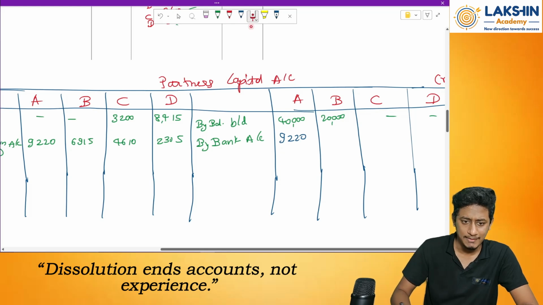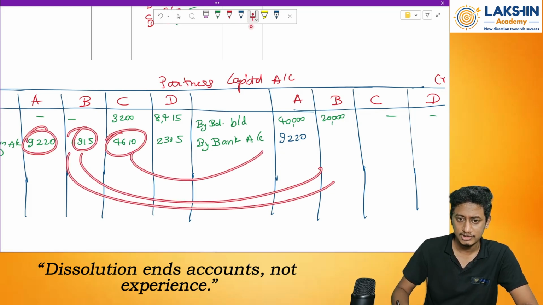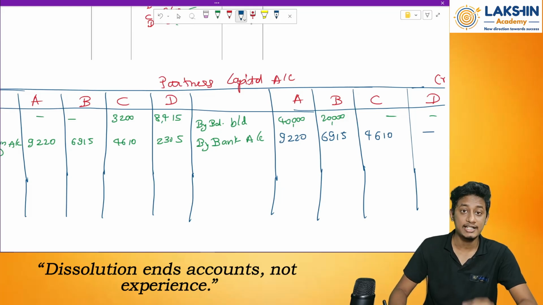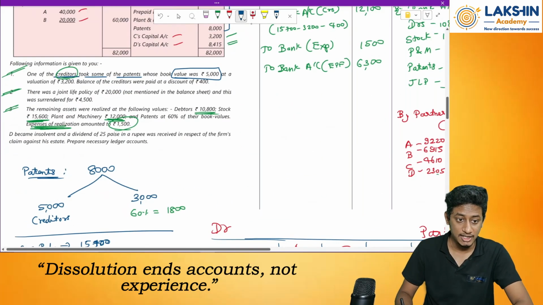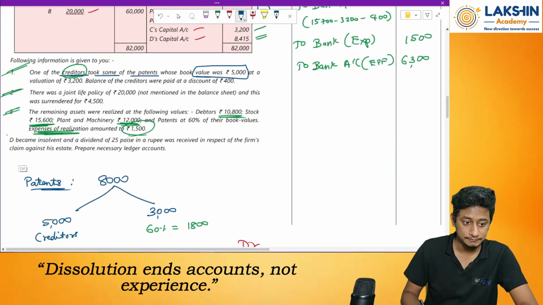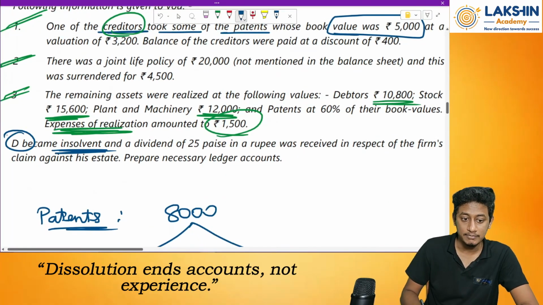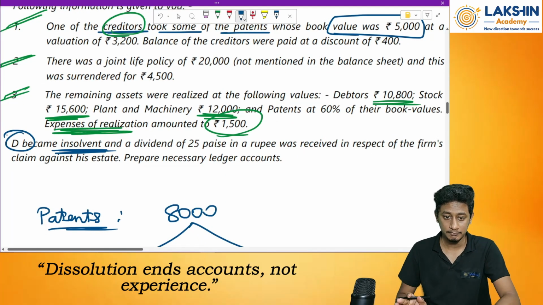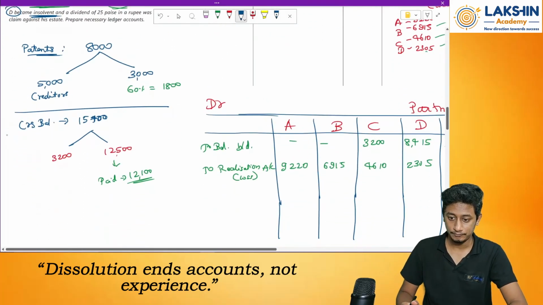Same amounts. Whatever amounts are given over here, the same amounts will be taken on this side. Simple. 9220, 6915, 4610. For D, it is nil. Why? Because as per the question, remember, D has become insolvent. So do not touch D. D cannot bring any more money. Done? Okay. Now let's see what to do.